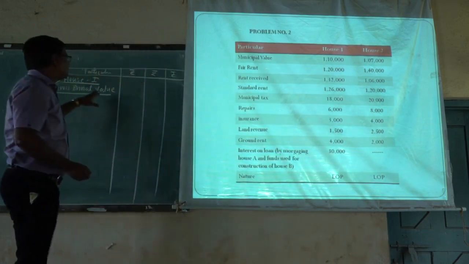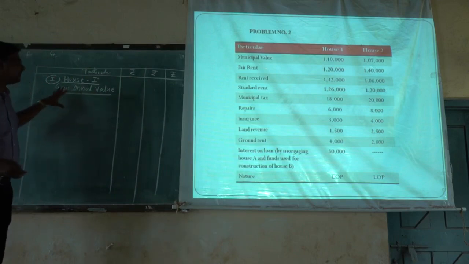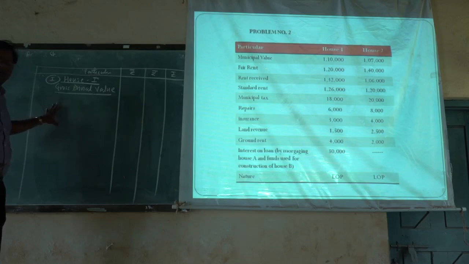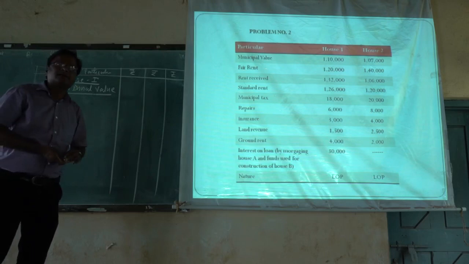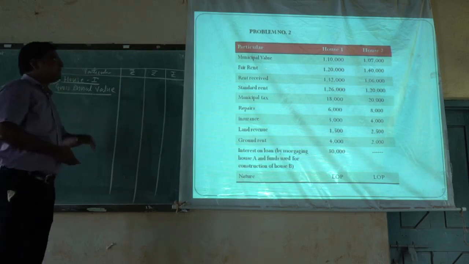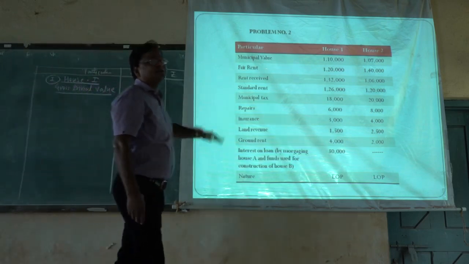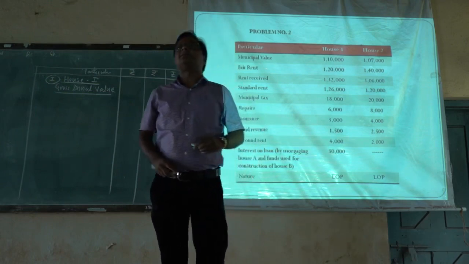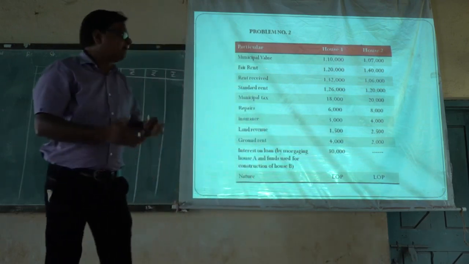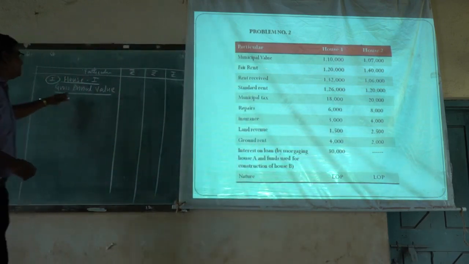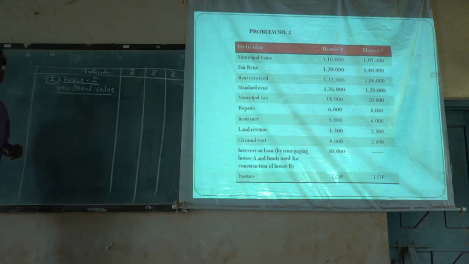Then we calculated the gross annual value by considering 3 points: municipal valuation, fair rental value and actual annual rent. From these 3 values, we considered the higher value as the gross annual value. But in this problem, standard rent is given. If standard rent is given, then we have to apply another formula to calculate the gross annual value.